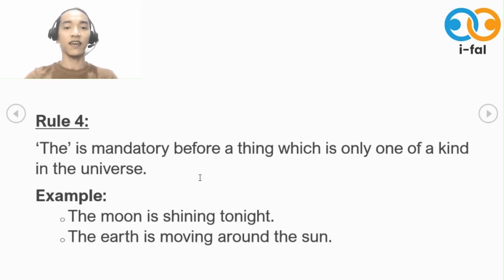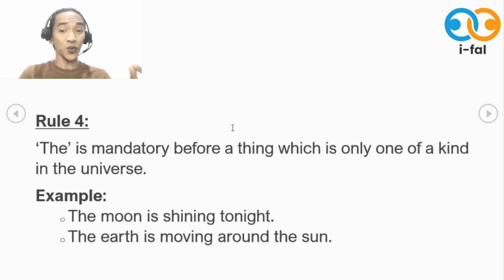The is mandatory before a thing which is only one of a kind in the universe. So it means if it's something that is one of a kind, only one, okay, then we use the. Like for example, the moon is shining tonight. The earth is moving around the sun. Okay? So those are just some of the rules that we have.